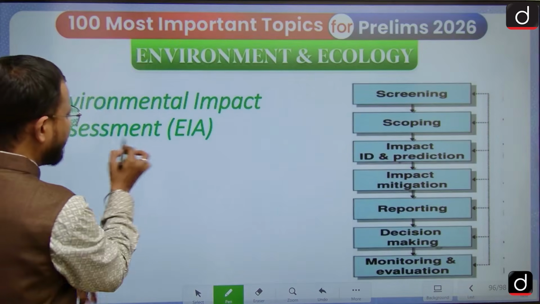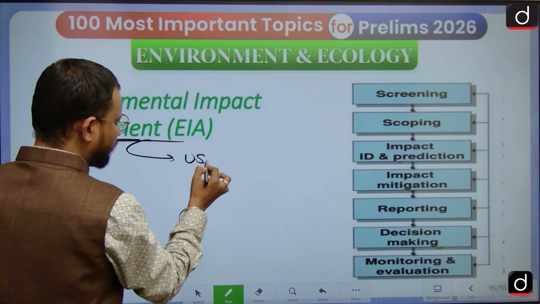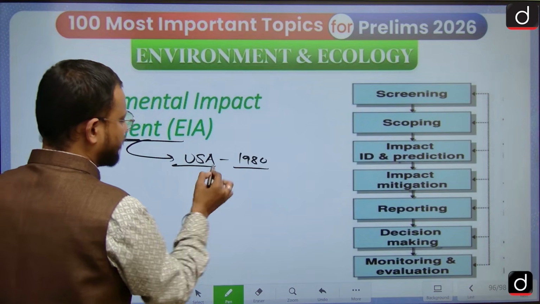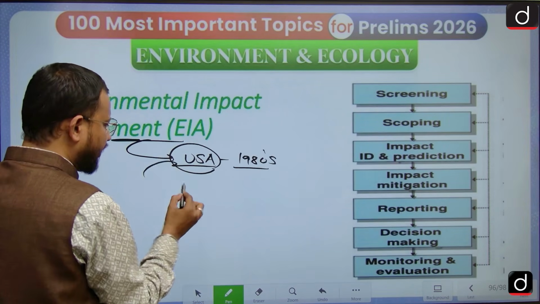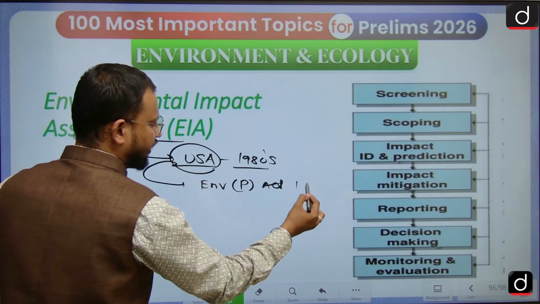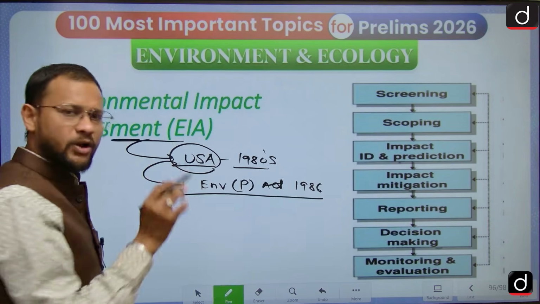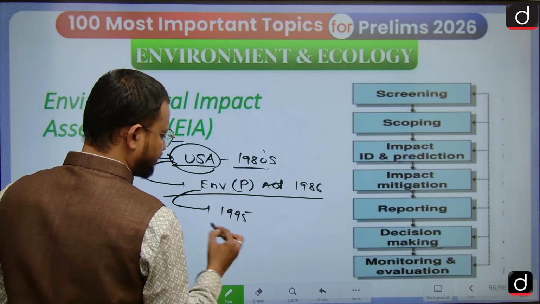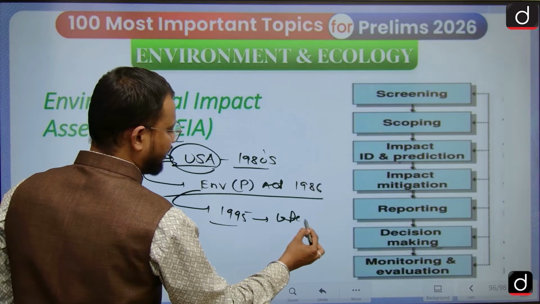Environment impact assessment was a philosophy promoted in the 1980s in the USA. In India, it got its approval under the Environment Protection Act 1986, however not made mandatory, but in 1994 and 1996 later you will find it made mandatory.